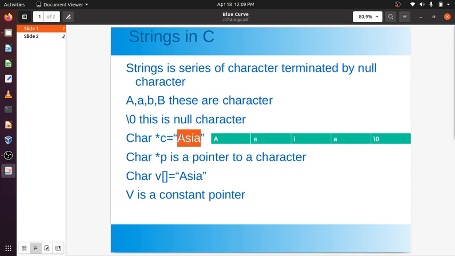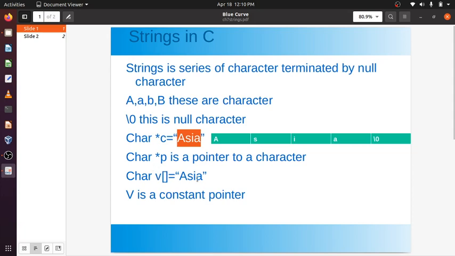If I try to make this E, it will not be possible. The operating system will give a segmentation fault, because these are treated as a constant. And how is this Asia represented in memory? A, S, I, A, and after that a null character. I will never give this null character, but it will automatically be given as the last character.